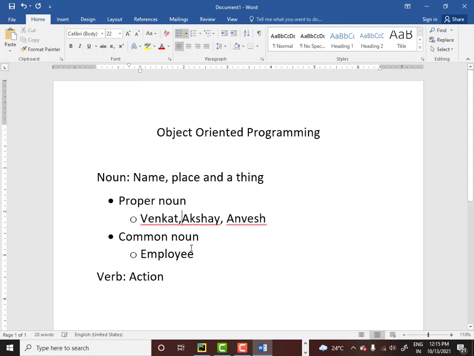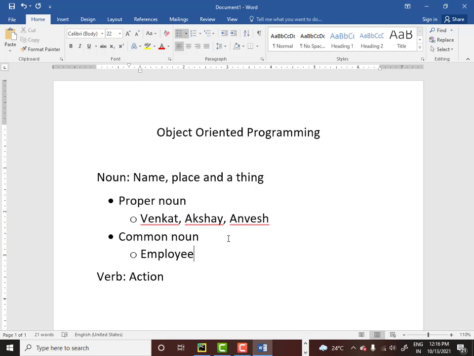So proper nouns are very specific, whereas a common noun is very generic. When I say employee, I am not telling which employee he is. When I say Venkat, Akshay and Anvesh, we come to know that they are employees. That is the basic difference between a proper noun and a common noun.